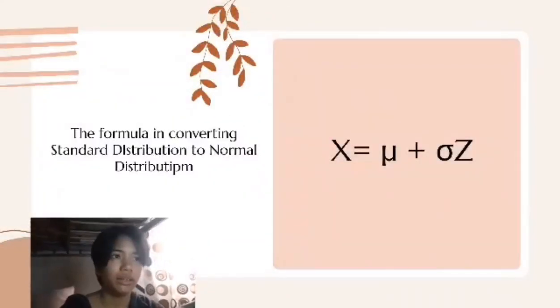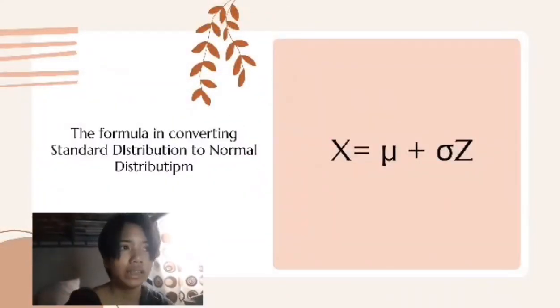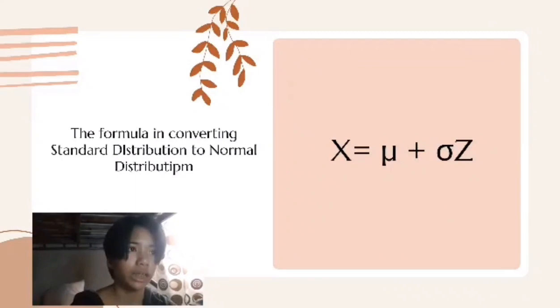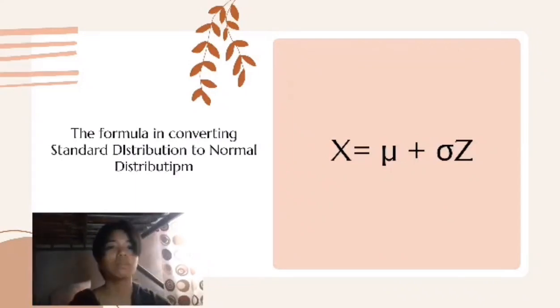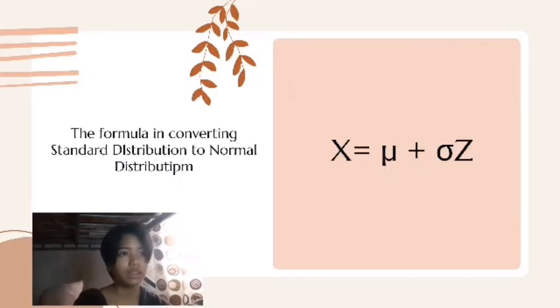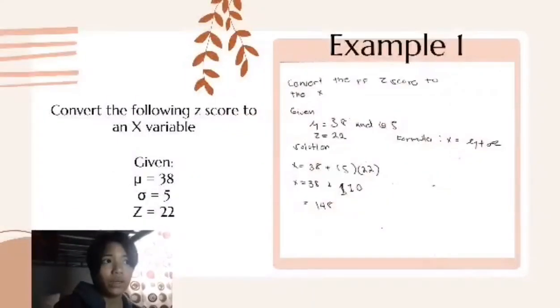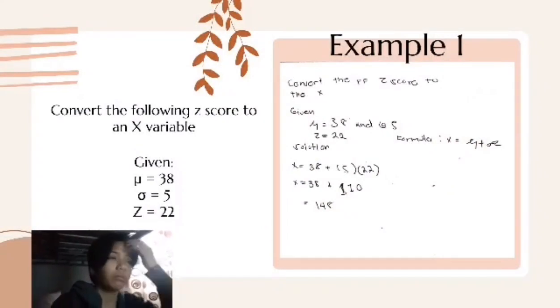Now, in this new slide, you can see the formula for converting a standard normal distribution to a normal distribution. The formula consists of x equals mean plus standard deviation multiplied by z. Now, convert the following z-score to an x variable. Here are the givens.